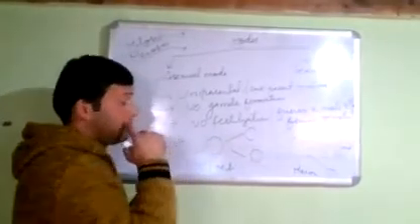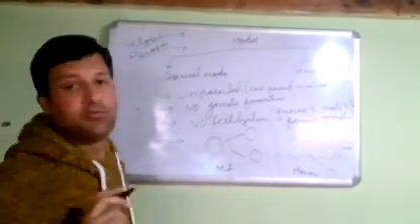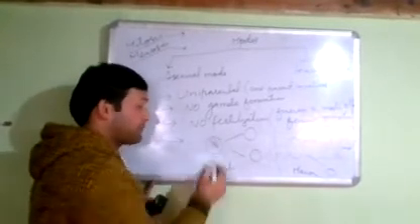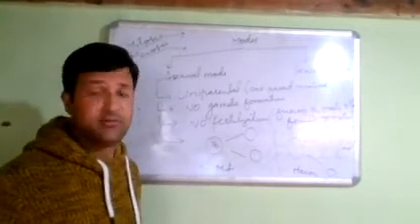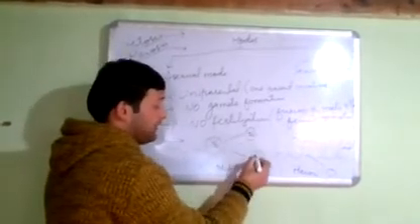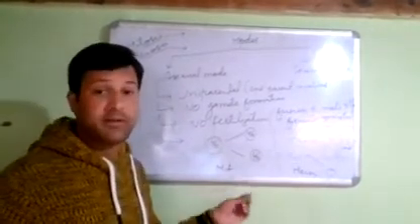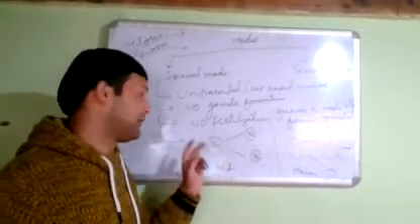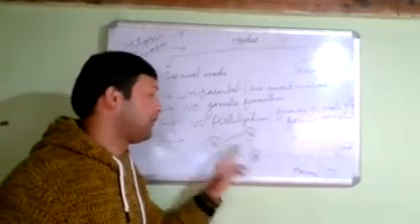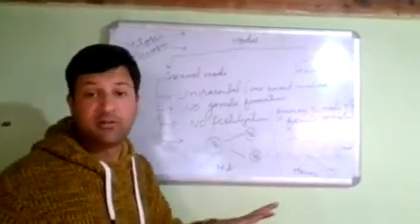Every cell has a particular, fixed chromosome number. For example, if it is a human cell, we have 46 chromosomes, that means 23 pairs. If it is mitosis, it will get also 46. That means in mitosis, the chromosome number is preserved. If the parent has 10 chromosomes, the daughters will also have 10. That means the chromosome number of daughters and parents will be similar. There will be no reduction in the chromosome number.